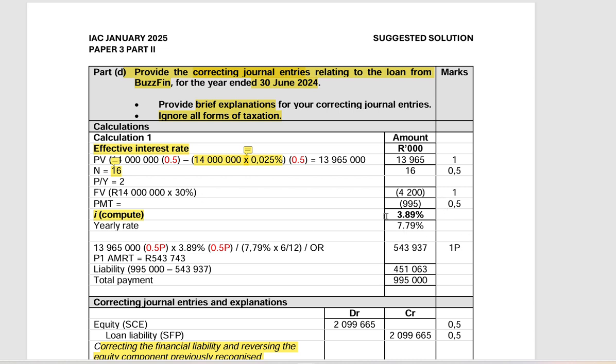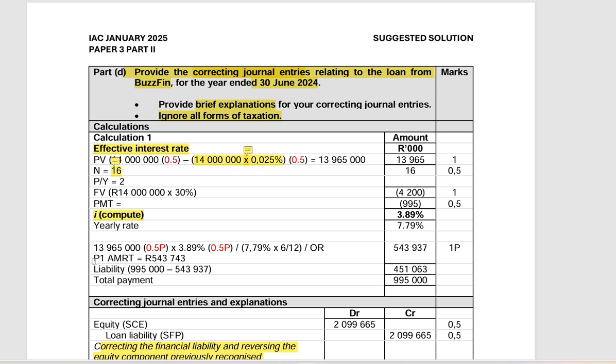That will be 4.2 million. And then the PMT we already provided, it's 995. Then we need to compute I. So you're going to use your calculator and compute I. So your I for 6 months will be 3.982 because the P/Y here used 2. That simply means if you need the yearly rate, you're going to have to multiply the 3.89% times 2, and then you're going to get 7.79%.